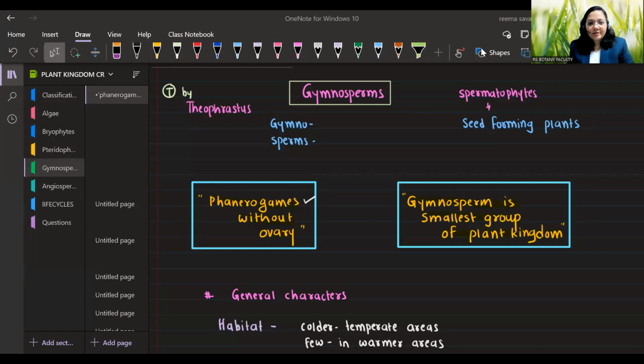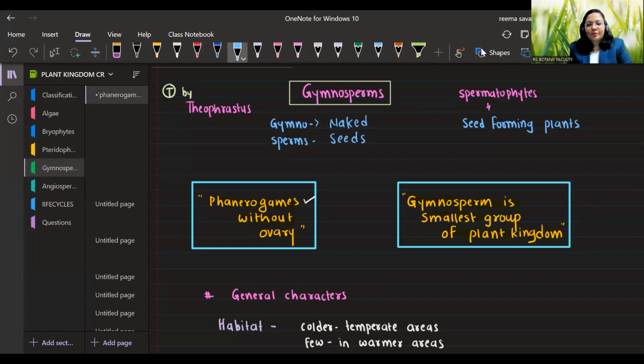Morning, dear students. Today, I will teach you a very important topic of the plant kingdom, that is gymnosperm. The term gymnosperm was given by Theophrastus. And what do you mean by gymno? Gymno means naked and sperm means seeds in case of plants. So what do you mean by naked seeds here?